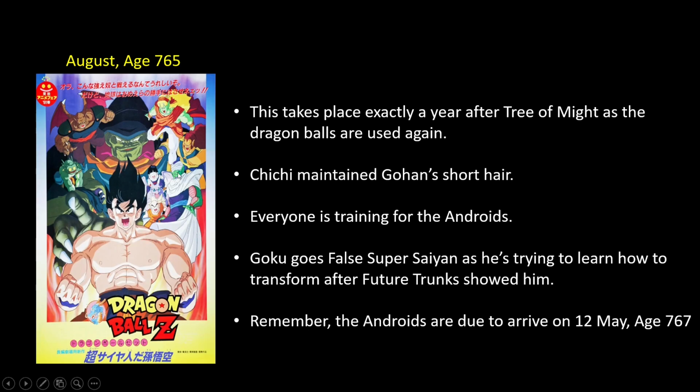Chi-Chi has maintained Gohan's short hair, as you can see here in the poster, and this is in the 3-year time period where everyone is training for the androids. And since Trunks has shown Goku the Super Saiyan transformation, and Goku has promised him that, hey, I'm gonna learn it, he manages to go false Super Saiyan in the fight against Lord Slug. So yeah, Goku goes false Super Saiyan as he's trying to learn how to transform after Future Trunks showed him. And remember, the androids are due to arrive on 12th May 8, 767.